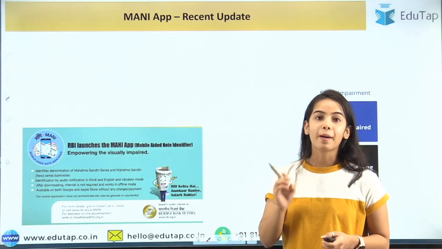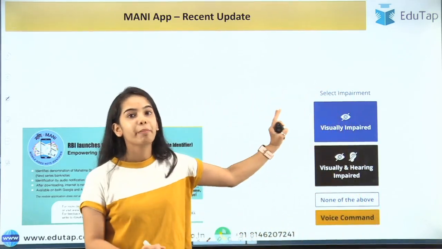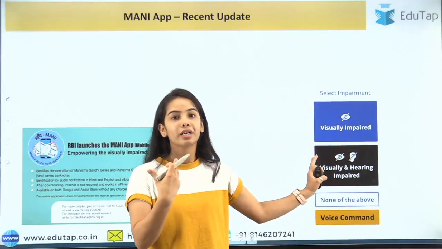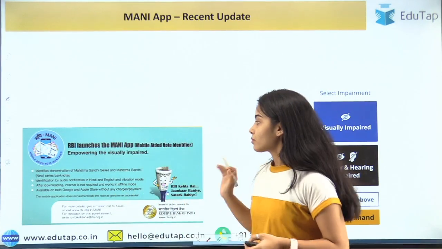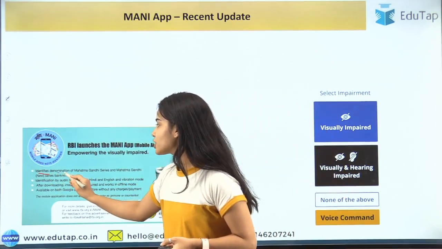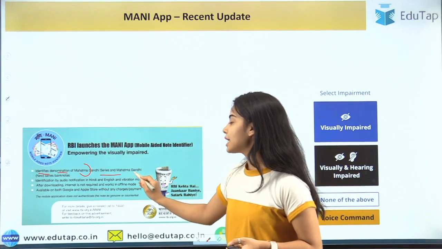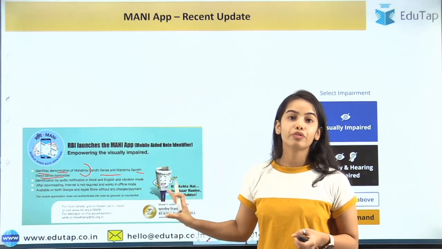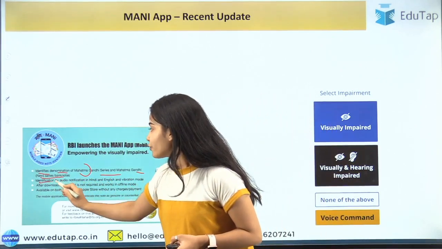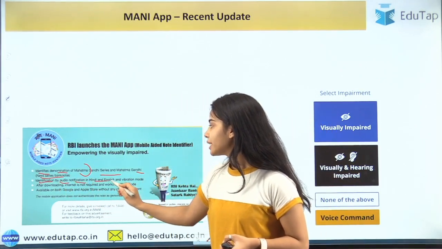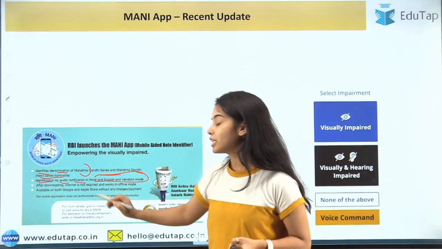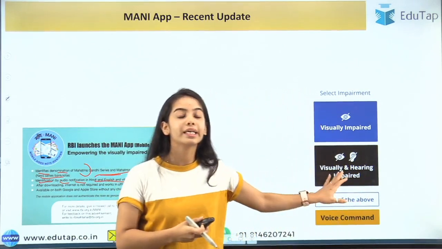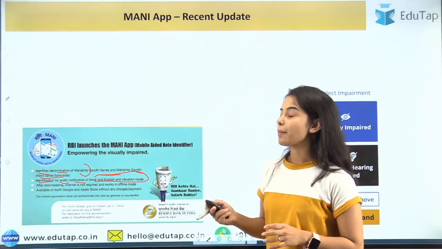So this app is especially for the visually impaired and the visually and hearing impaired. This app identifies the denomination of Mahatma Gandhi series and Mahatma Gandhi new series banknotes. So this is a good feature. Identification is by audio notification in Hindi and English, and there was a vibration mode too. The vibration mode is for the hearing impaired.